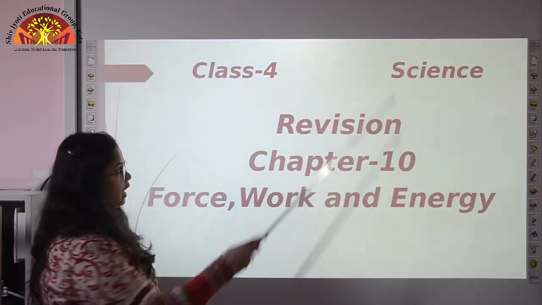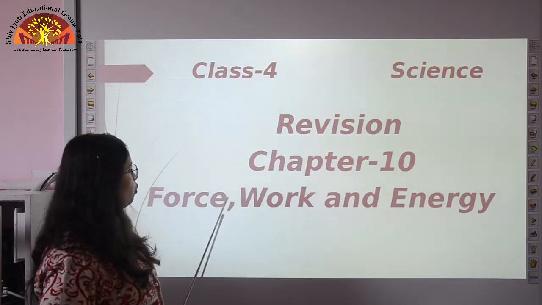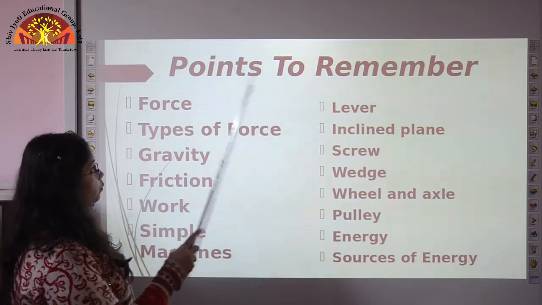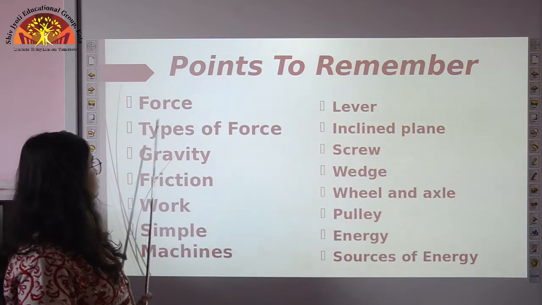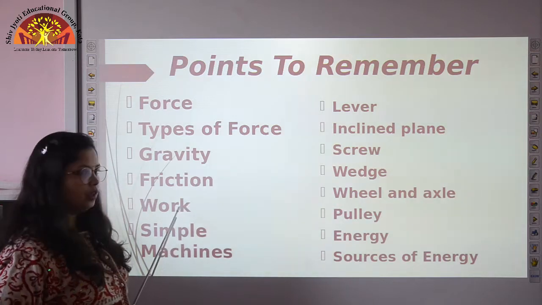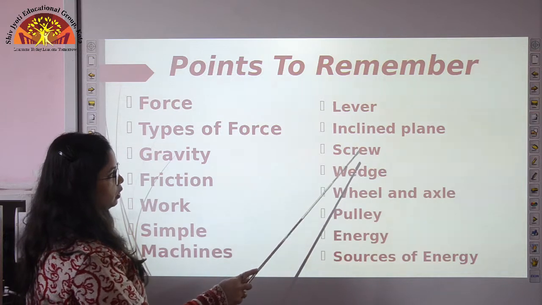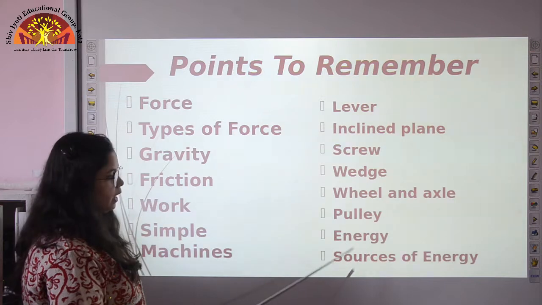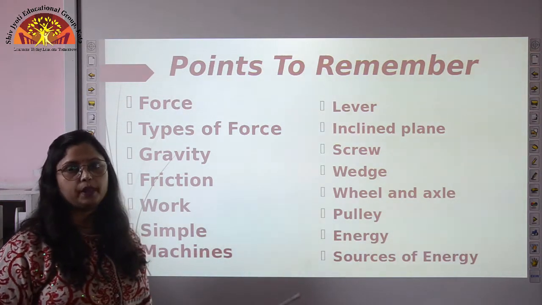So children, today I am here to teach you science and we will do revision of chapter number 10, Force, Work and Energy. In this chapter the various points to remember are force, that is what is force, types of force, gravity, friction, then work, simple machines, lever, inclined plane, screw, wedge, wheel and axle, pulley, then energy and sources of energy, and we will revise each of these topics one by one.